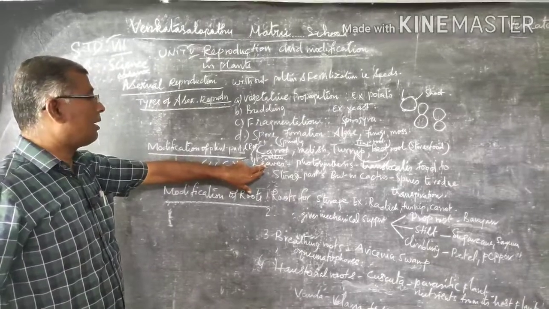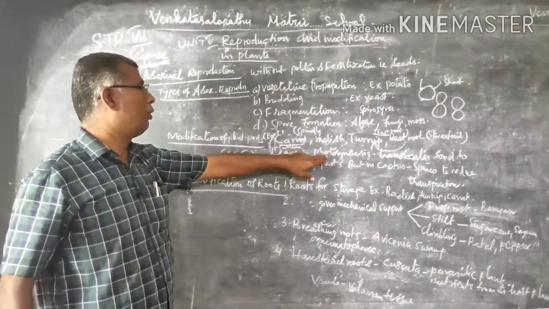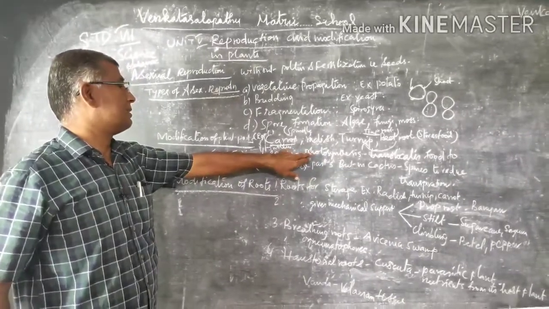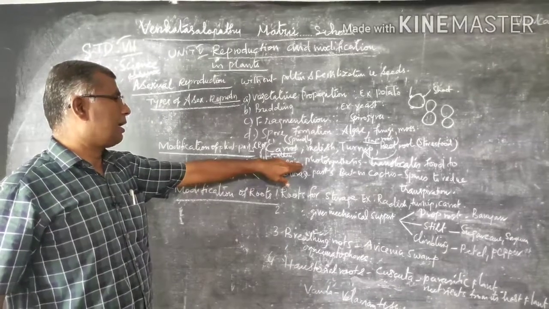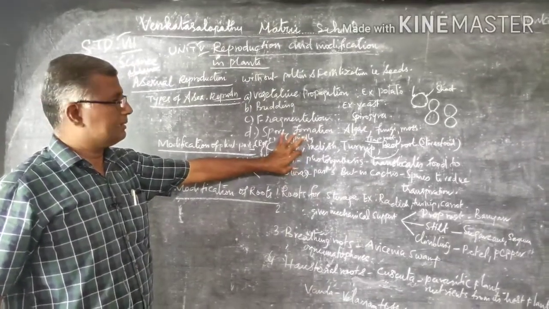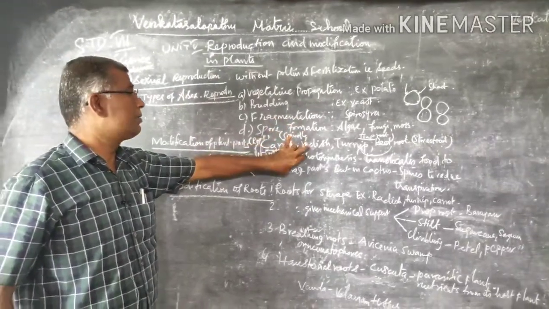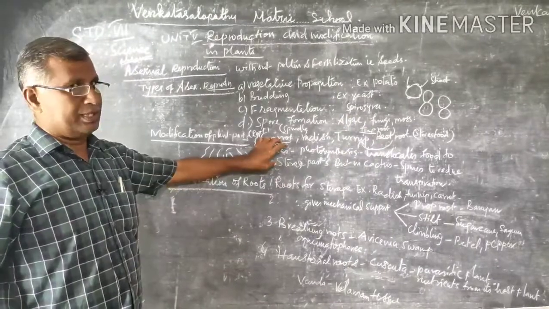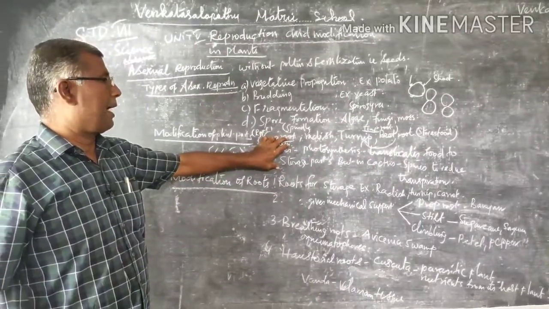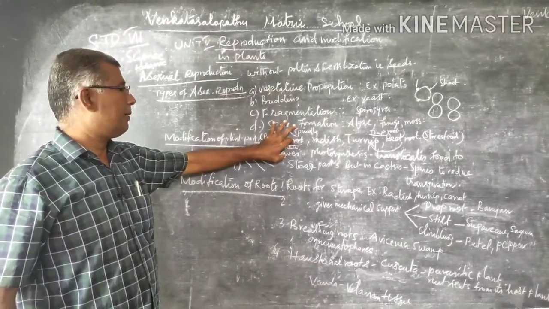And you have known already, the leaves are the kitchen part of the plant because they undergo photosynthesis. So, with the help of sunlight, carbon dioxide and water and also chlorophyll, they can synthesize their own food. Understand? From the leaves, the food is translocated to the storage part of the plant. So, the leaves are the kitchen part of the plant.